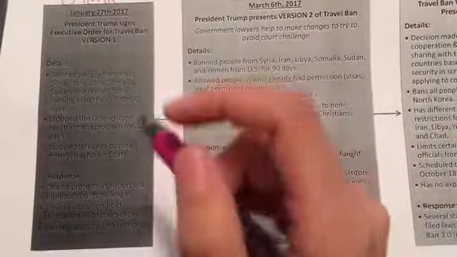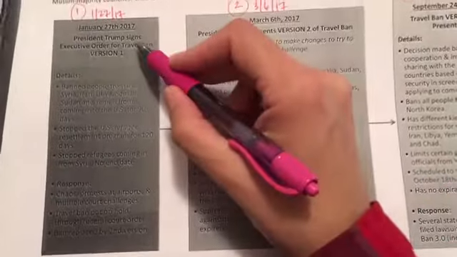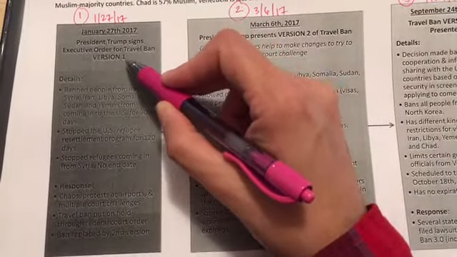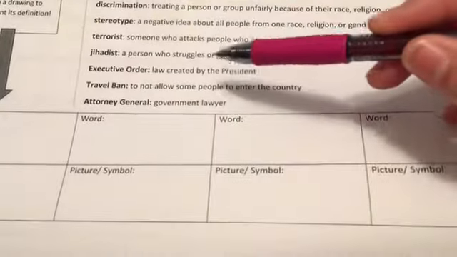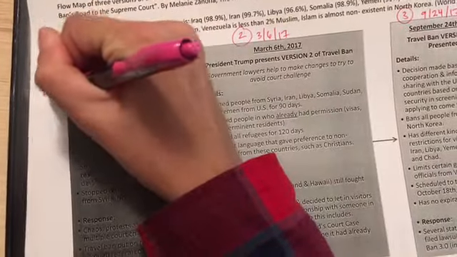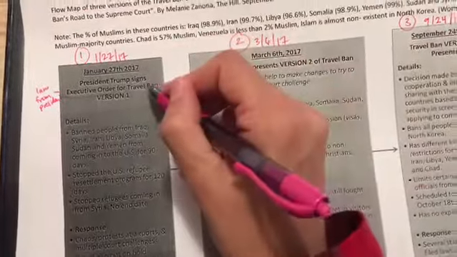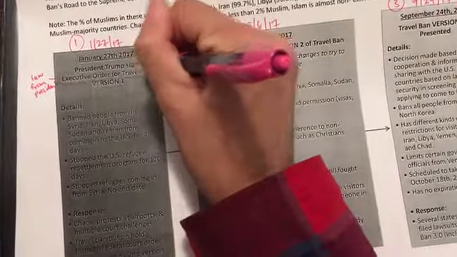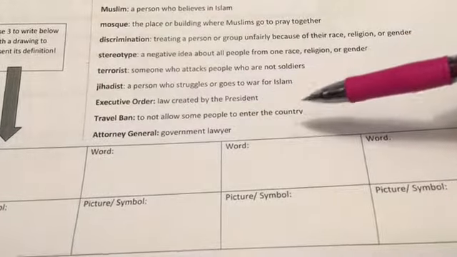Let's look at them in order. So in the very first one, this one's kind of dark, so you have to look closely at your own copy. President Trump signs Executive Order for Travel Ban version 1. We know from our vocabulary review that an executive order is a law created by the president. So you can go ahead and circle that one and put law from president. Okay? And we know that a travel ban is to not allow someone to enter the country.